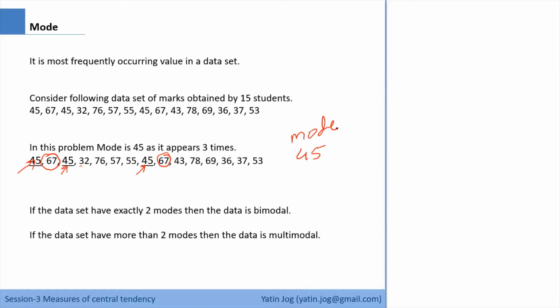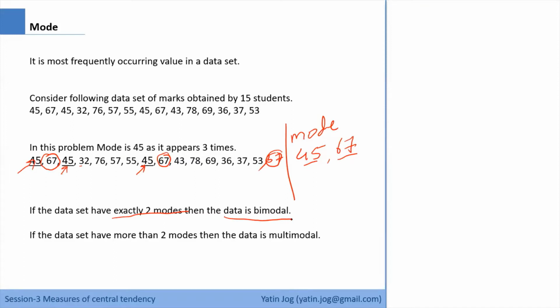Now consider another observation, a 16th observation in my data set, as 67. Now even 67 is present 3 times. Just like 45, 67 is present 3 times, and both have the highest frequency, that is 3. In such cases, when my data set has exactly 2 modes, it is called a bimodal data set.